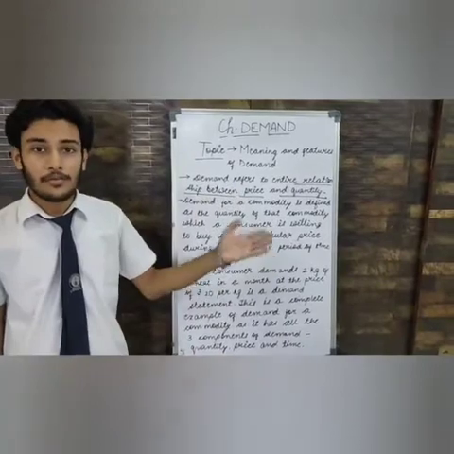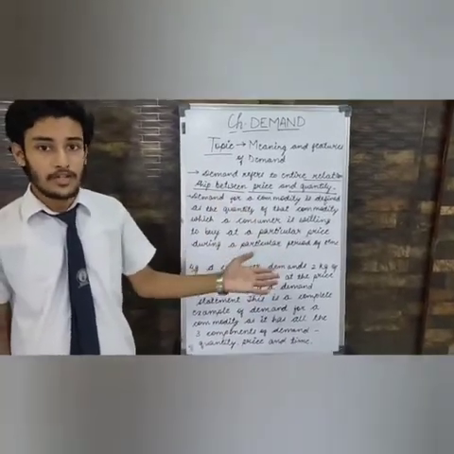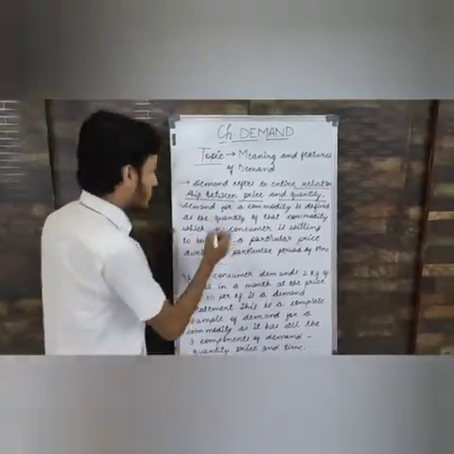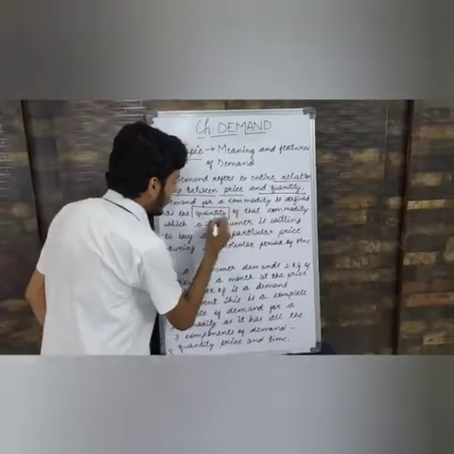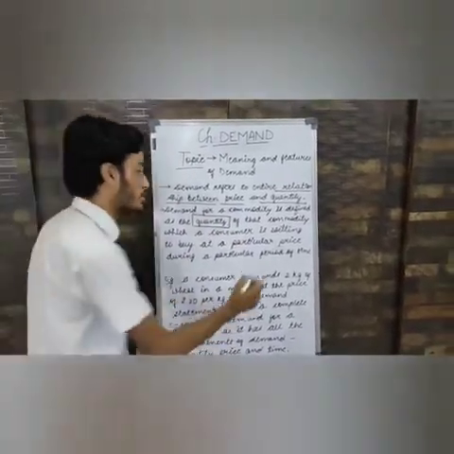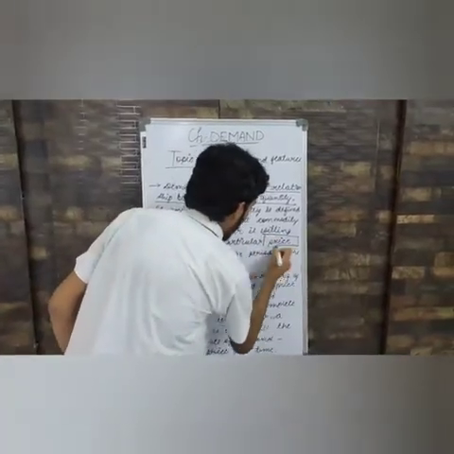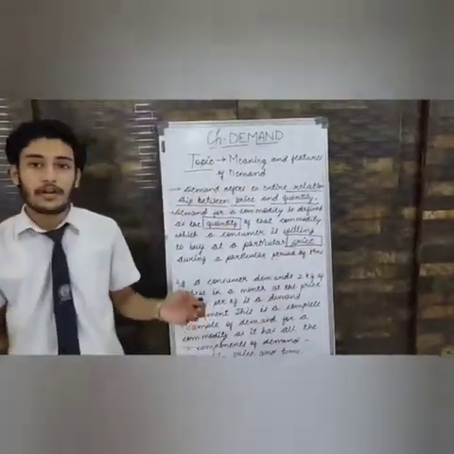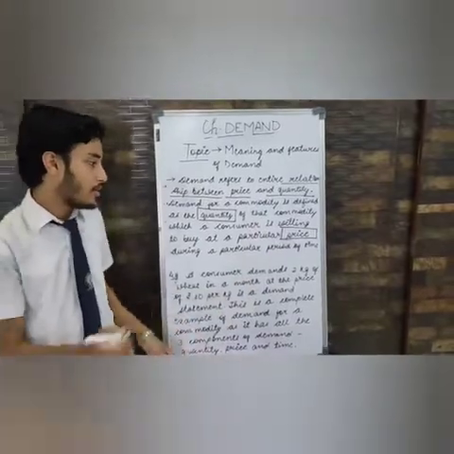There are three components of demand. Let's look what are these. Number one component is quantity. Quantity of a commodity which the consumers are willing to buy. Second one is price. The price at which the consumers are demanding commodity. Third one is time.